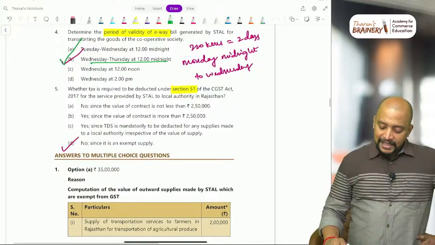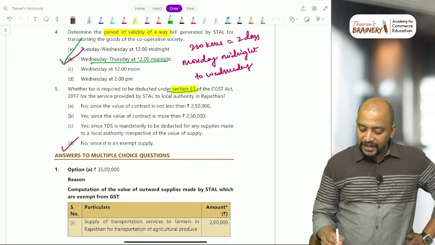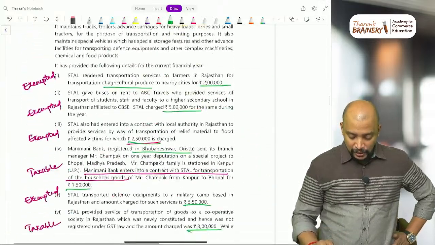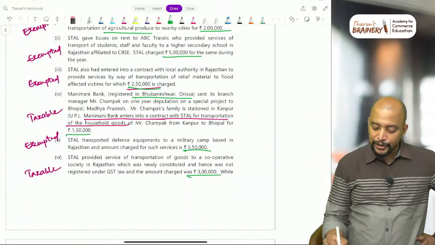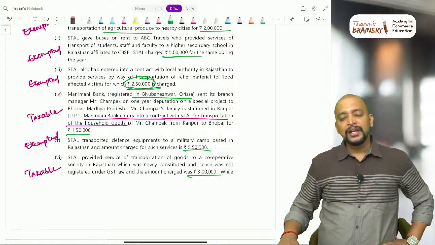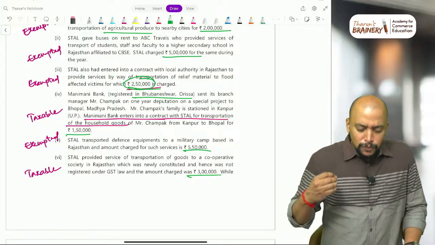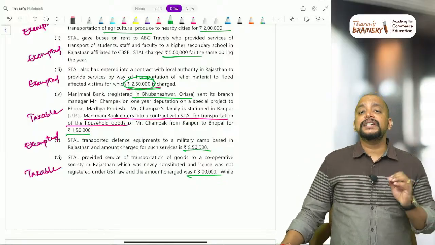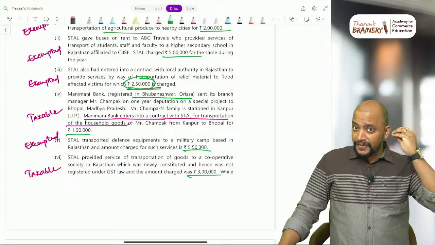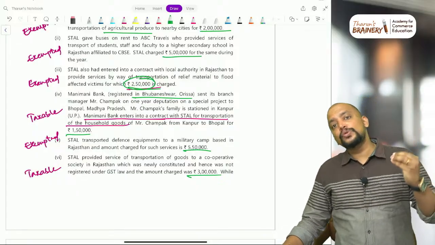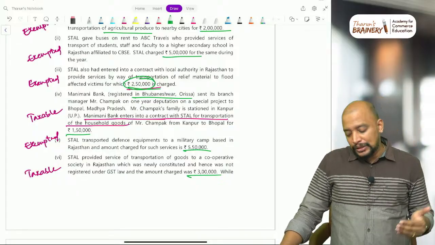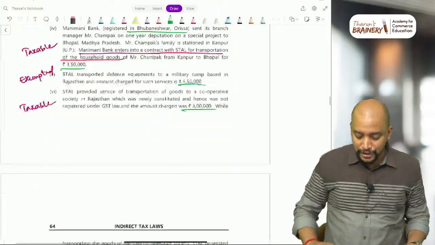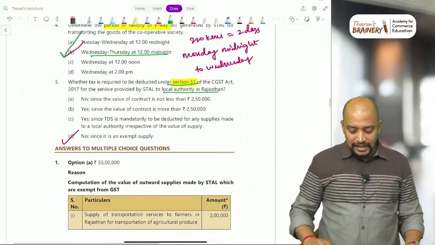Next, whether tax is required to be deducted under 51. So for the services like provided to local authority of Rajasthan, local authority of Rajasthan is this third point. Value is 2,50,000. Generally, TDS will be applicable under section 51 of CGST Act if the total value of supply under the contract exceeds 2,50,000. In this case, the total value of supply under the contract is exactly 2,50,000. So TDS is not applicable in this case.